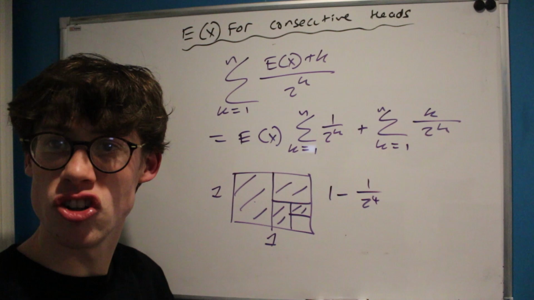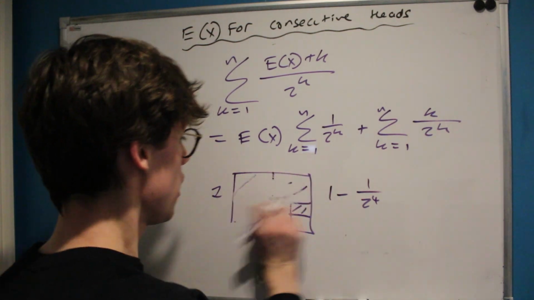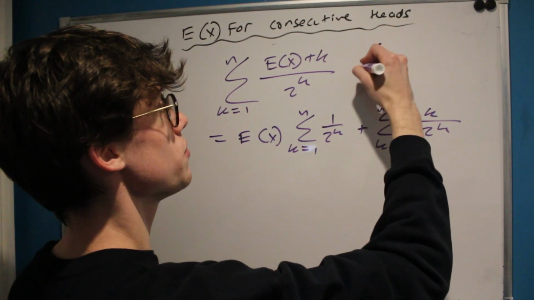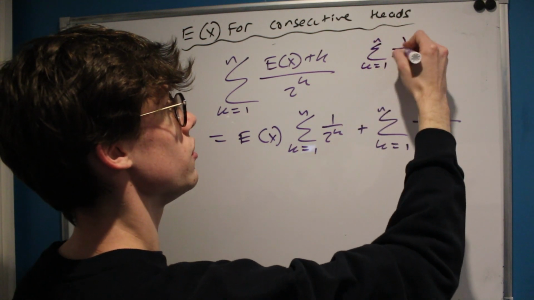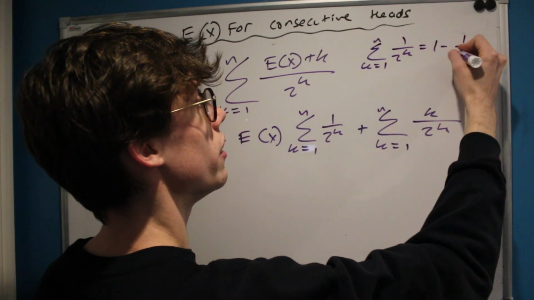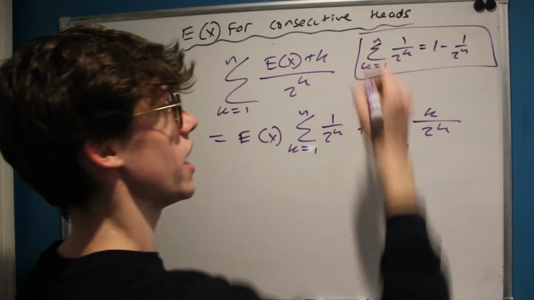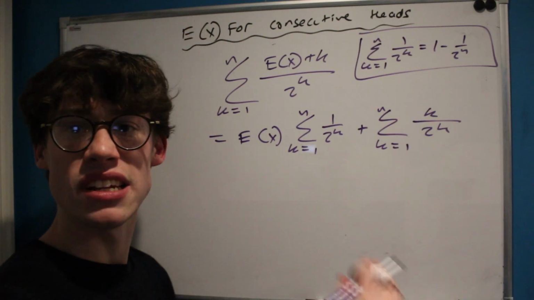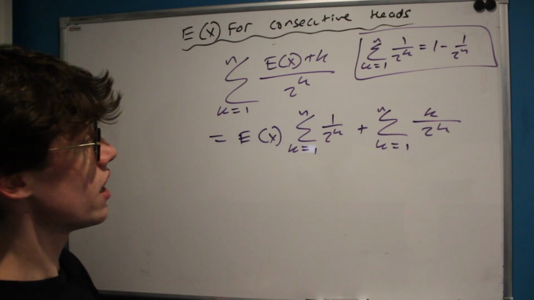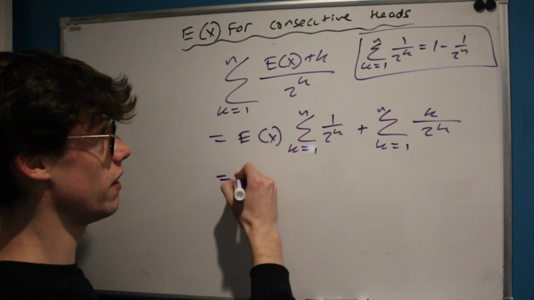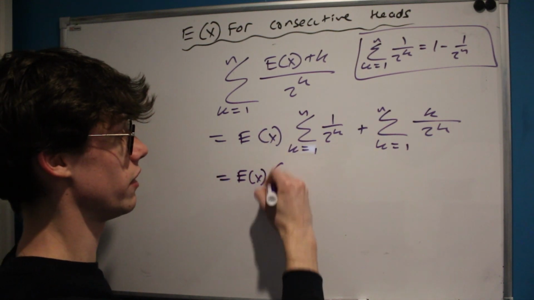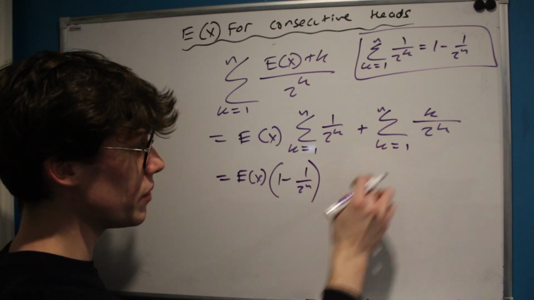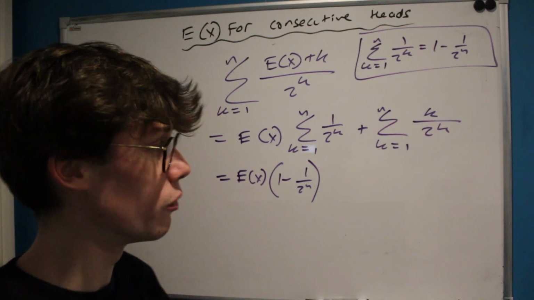And if you consider the geometry of that, we can generalize that idea. And that's going to tell us that the sum from k equals 1 to n of 1 over 2 to the k is equal to 1 minus 1 over 2 to the n. And the way to imagine this is that it's just that square with the missing chunk taken out of it. And so of course that makes this part very easy to evaluate. We know that that's just going to be the expected value of x times 1 minus 1 over 2 to the n. But this sum here, that's still going to take some more thought.